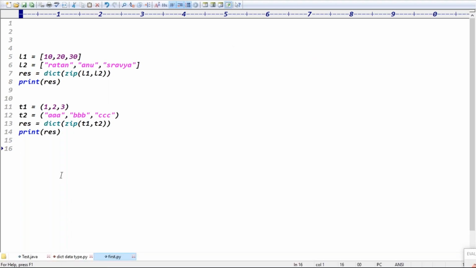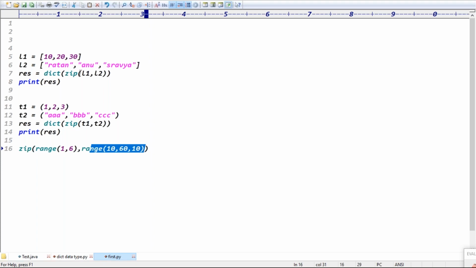Otherwise, we can directly use the range function also, guys. What I'm zipping here is range of 1 to 6. Range of 1 to 6 means what? It will take 1 to 5, right? Next one is range of 10 to 60 by stepping 10. I'm zipping like this. This becomes the keys, and this becomes the values.